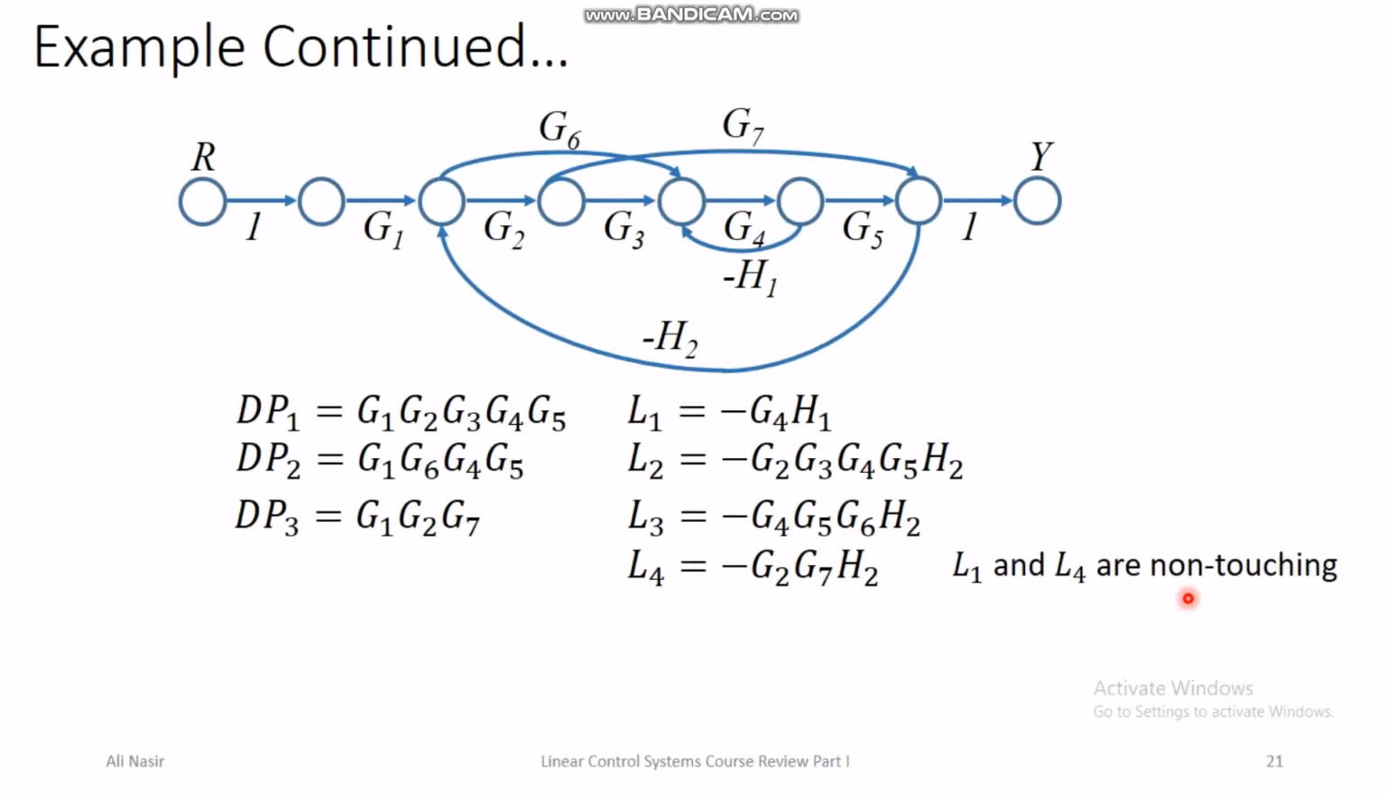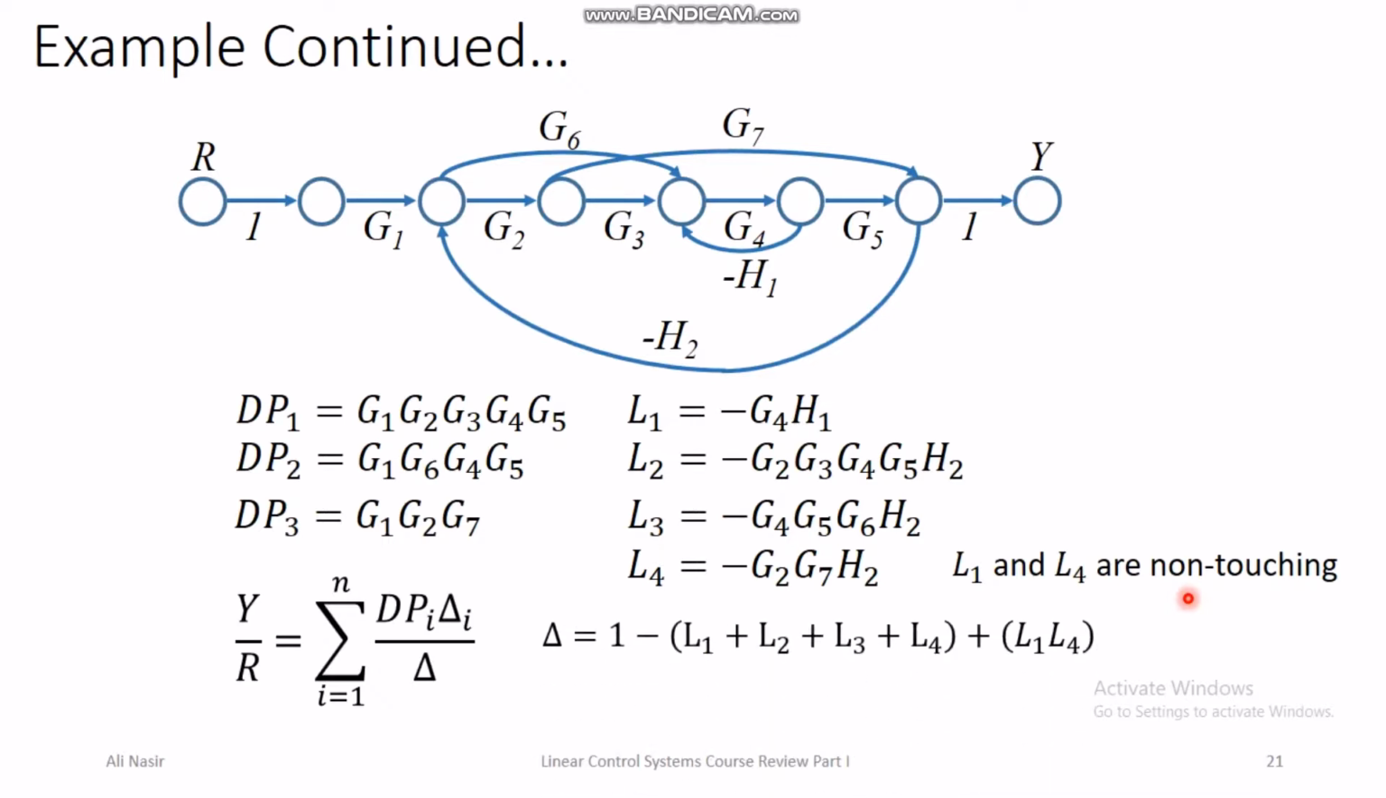So if we were to apply the Mason rule, then delta will be 1 minus sum of all loop gains plus sum of gain products of all pairs of non-touching loops. In this case there is only one pair of non-touching loops, so in this expression there will be only one term. Then delta 1 and delta 2, all the loops are basically touching direct path 1 and direct path 2.